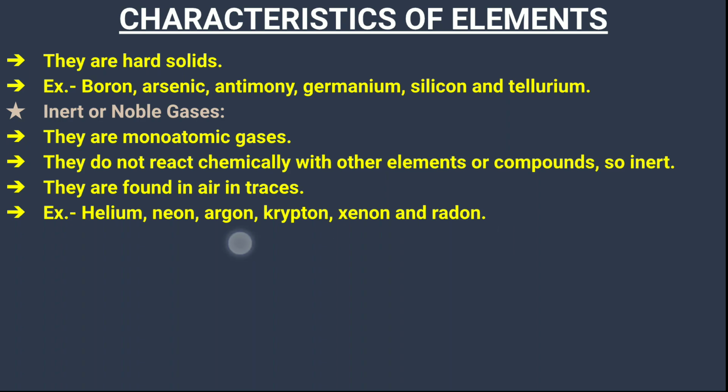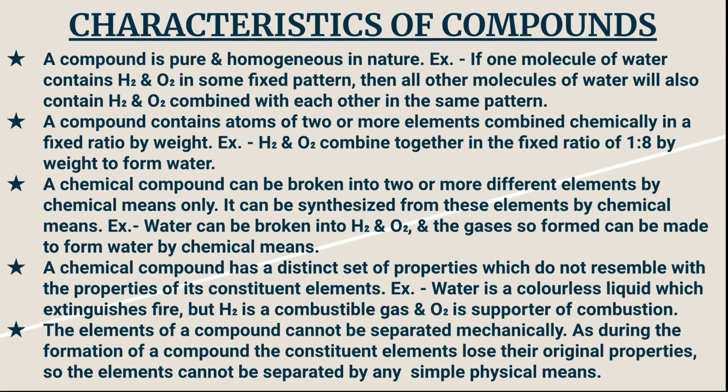Next we come to the characteristics of a compound. A compound is also a pure substance, and it is homogeneous in nature. For example, one molecule of water contains hydrogen and oxygen in a fixed proportion.